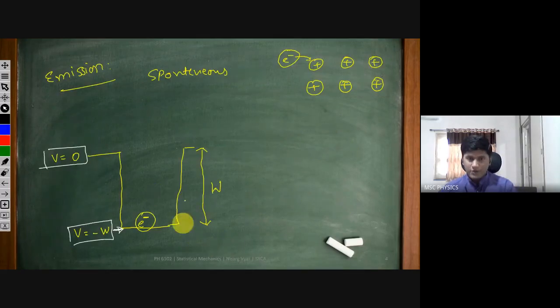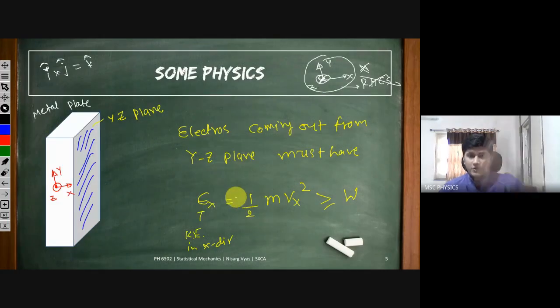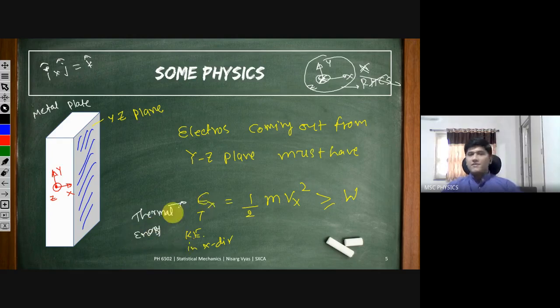What is the W? It is the depth of this well that the electron is trapped inside. So the electron can come out till here, or it can have some more energy. So it can come out and even start moving. If it has more energy than W, then it can have some kinetic energy even after coming out. So electrons coming out from the YZ plane must have this much energy, and this energy is coming from the thermal energy, that temperature that we are providing. It is coming from the thermal energy, and we are giving some temperature to this metal plate, and that's how the electrons are coming out from it.